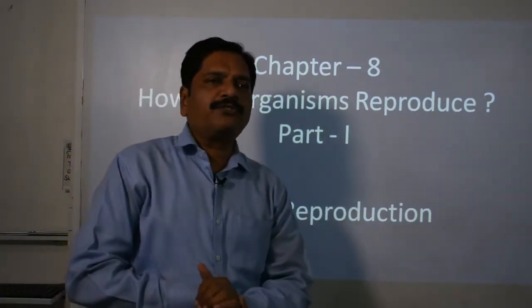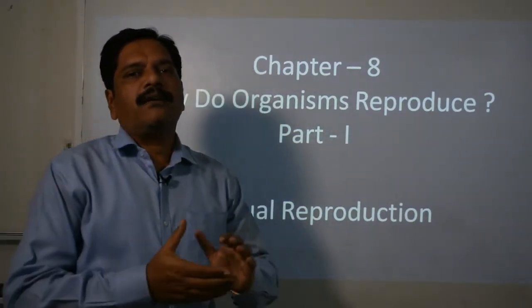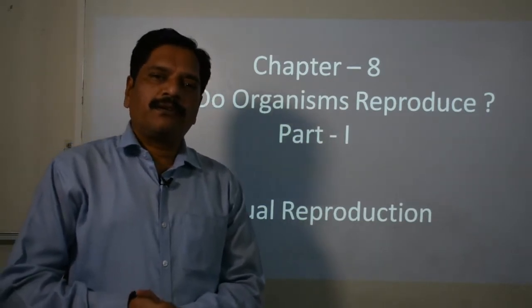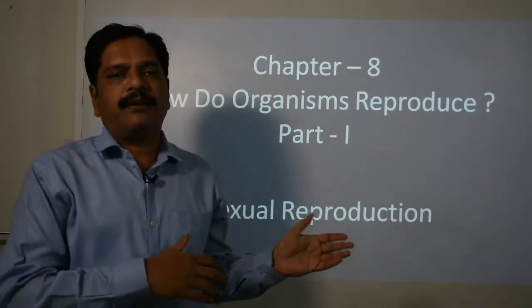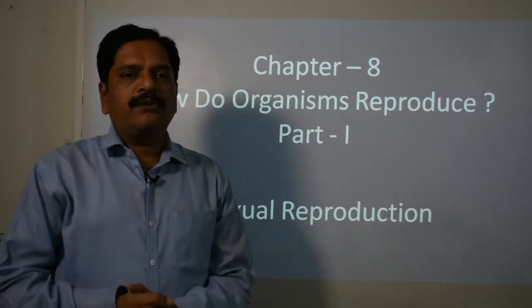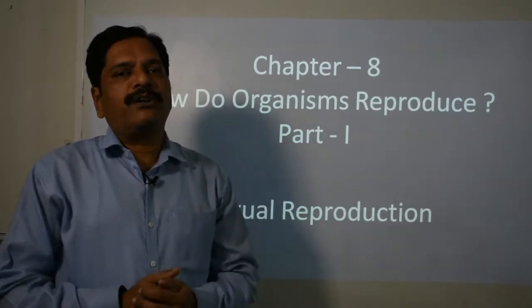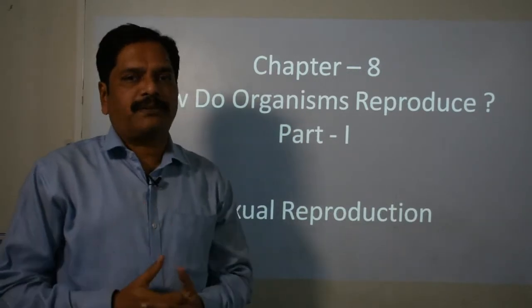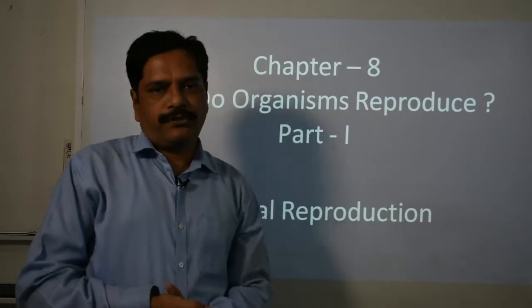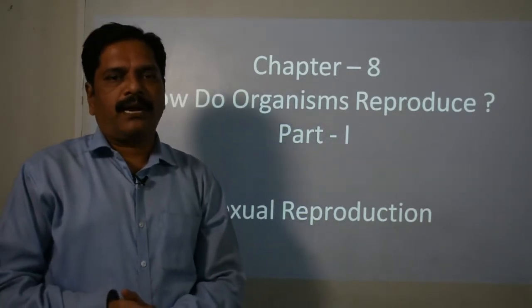Okay, as you know, in our previous session we already finished chapter number 6, life processes. So today we are going to start our new chapter, how do organisms reproduce.